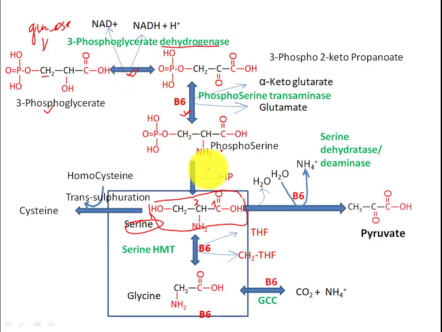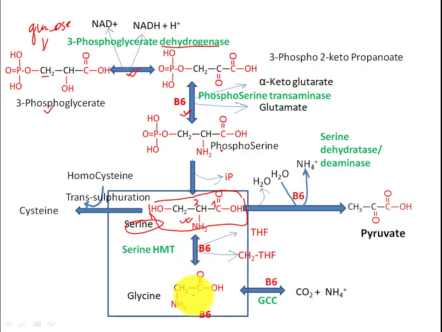But after this, the third step is an irreversible step, and phosphate is released at this step, and this will form serine. So 3-phosphoglycerate will convert ultimately into serine through a series of 3-step reactions. The 3 carbon compound will change into 3 carbon serine. If you remember the structure of this compound, it will be very easy to understand the source of carbon of this serine synthesis: first reaction, second reaction, third reaction. Now, let's see how this serine is converted into glycine.